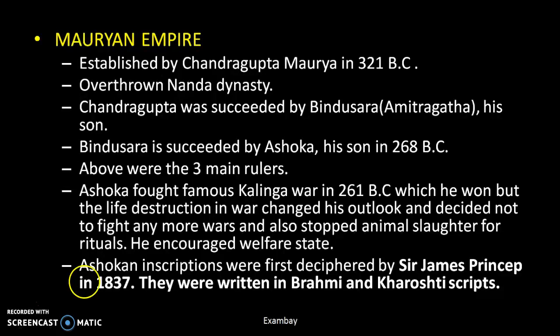Those were written in Brahmi and Kharoshthi script. Those Ashokan inscriptions are about Buddhism, and Buddhist scripts are written in Brahmi and Kharoshthi. Brahmi consisted of two languages, Pali and Prakrit. Pali is mainly associated with Buddhism. Kharoshthi was used in northwestern India of that time, let's say Pakistan and Afghanistan, and it was associated with the Gandhara school of art.